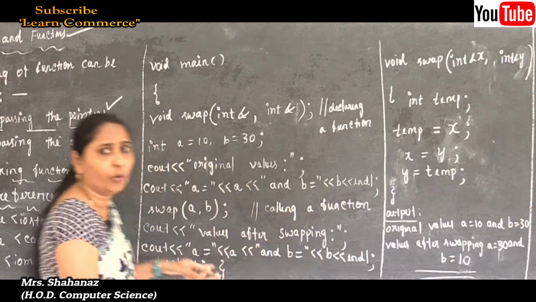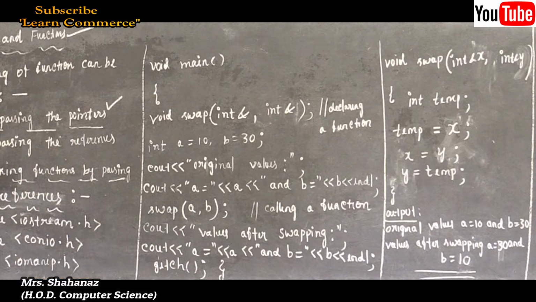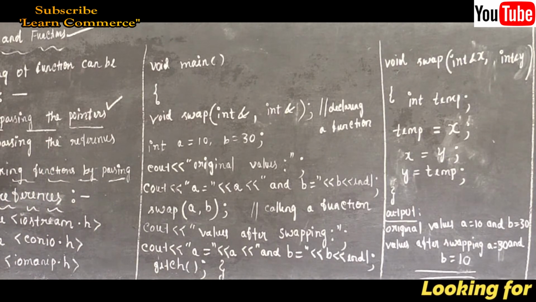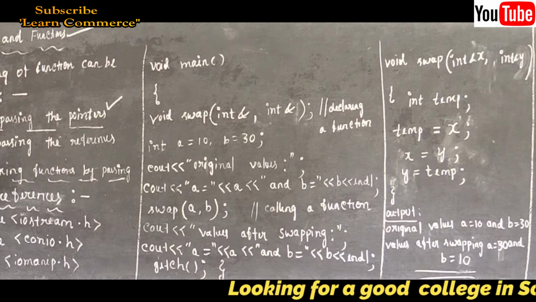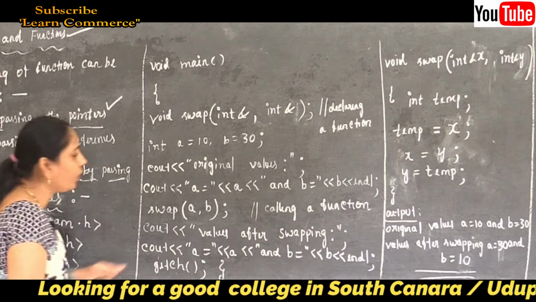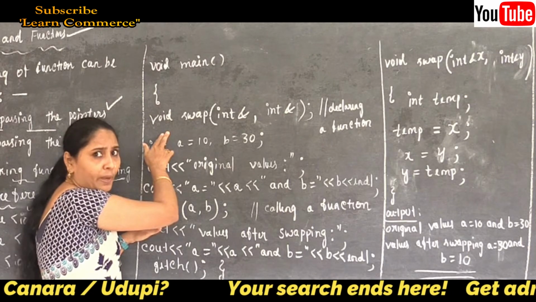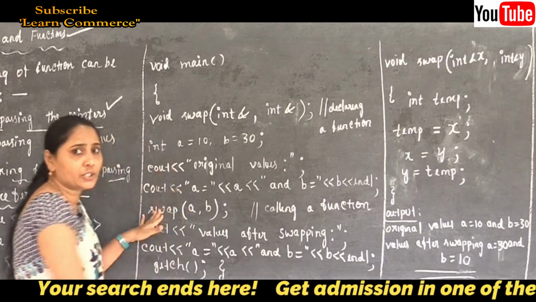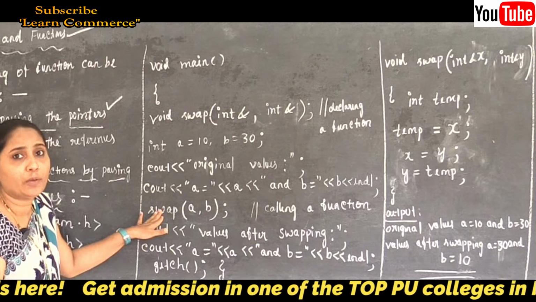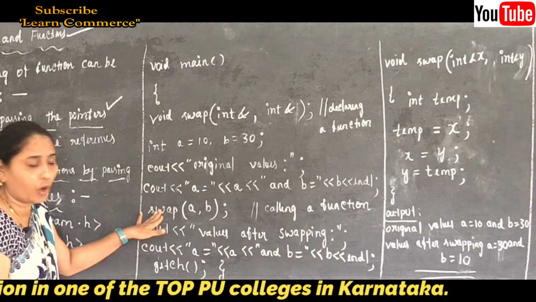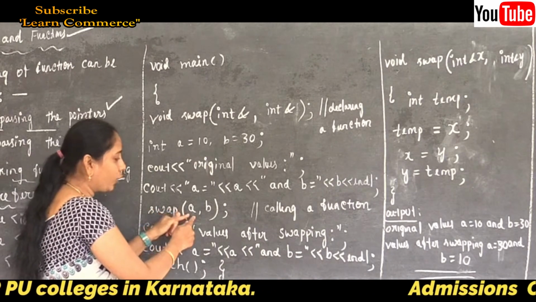It depends on you. And if you are using endl, then sure you are going to use the header file. The header file is iostream.h here. And next, why? Because we already declared a function by using references, so sure we are going to call the function. So how are we going to call the function? swap a comma b.